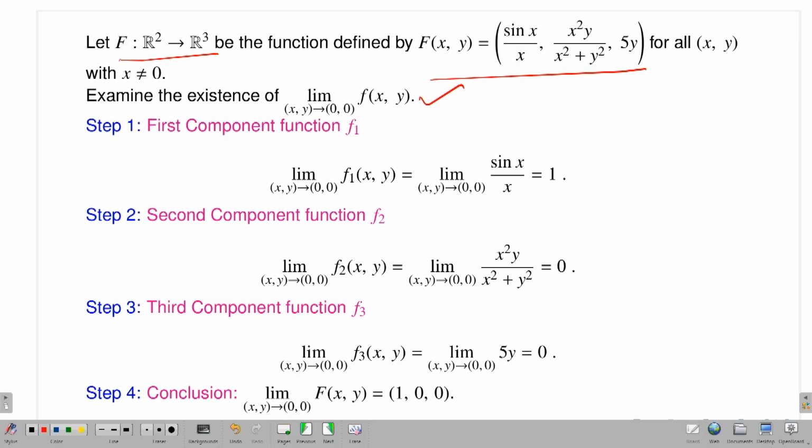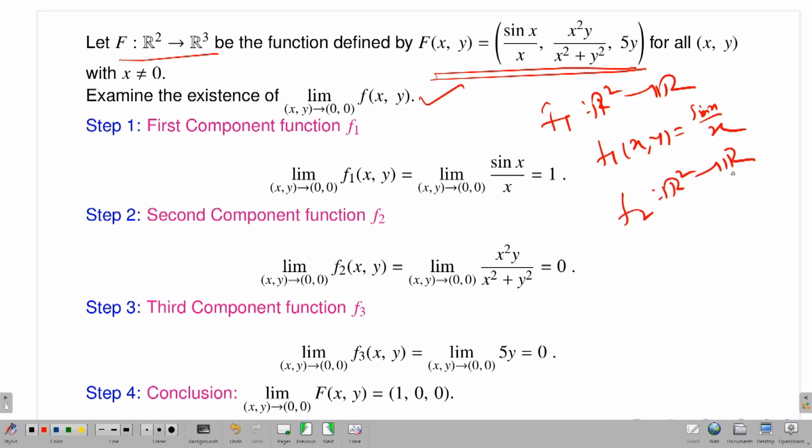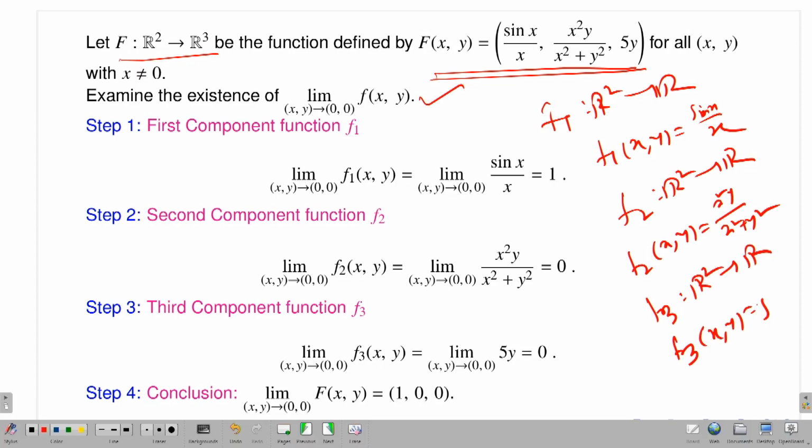So what is my first step? Since the definition of capital F is given, I can immediately identify what the component functions are. The first component function f1 is a map from R2 to R, with f1 of (x, y) equal to sin x by x. That is the first one. Now what is f2? Again, f2 is a map from R2 to R, and f2 of (x, y) is x square y divided by x square plus y square. And what is f3? Again, f3 is a map from R2 to R, and f3 of (x, y) is nothing but 5y.